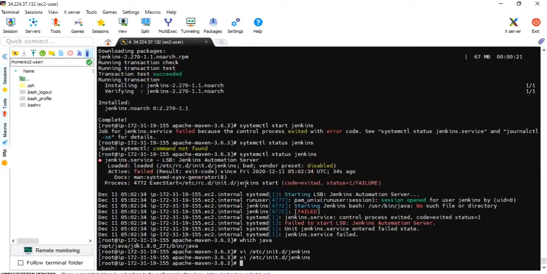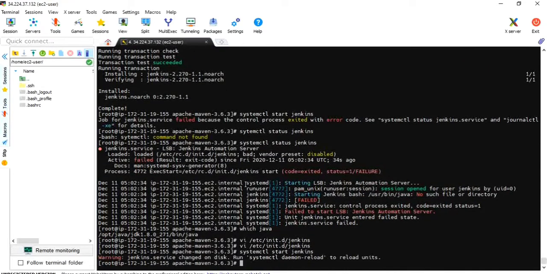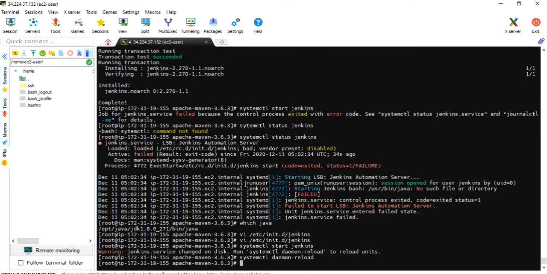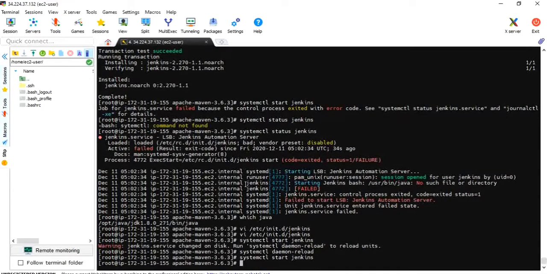Now let's start the service. systemctl start Jenkins. Yeah, I have to reload the daemon. systemctl daemon-reload. Okay, now let me start Jenkins. Yeah, service has been started.